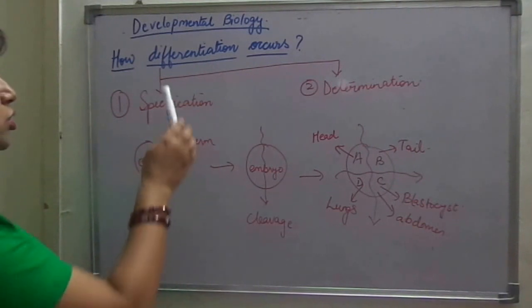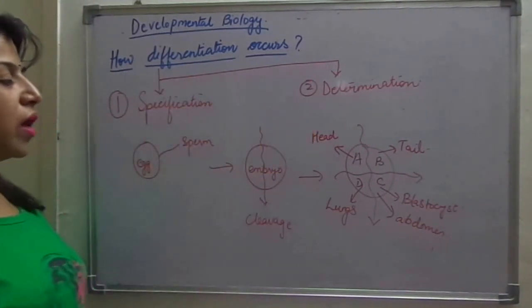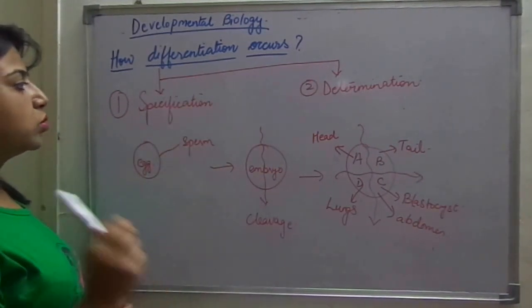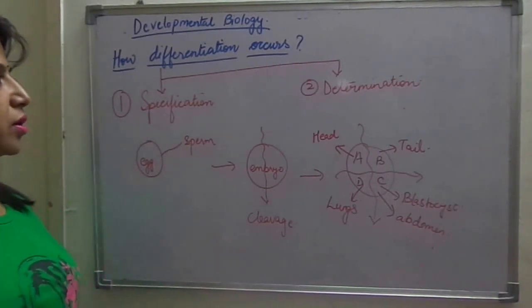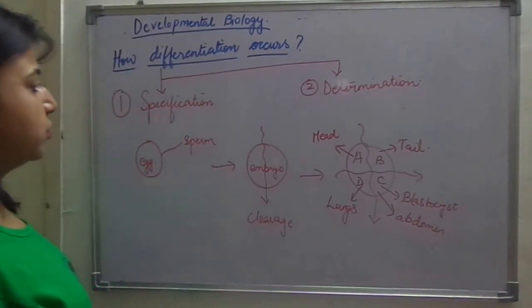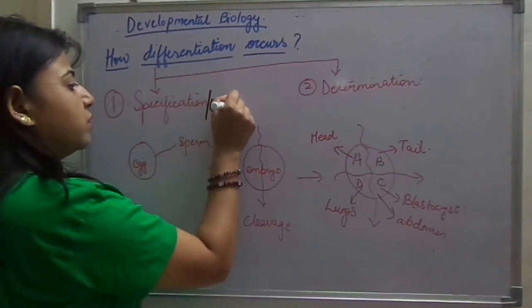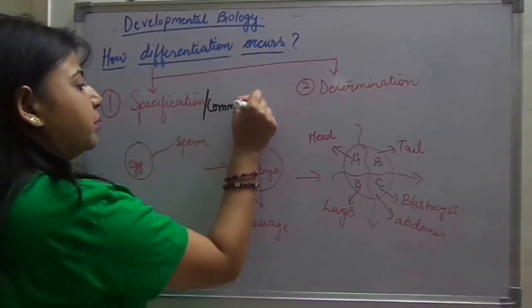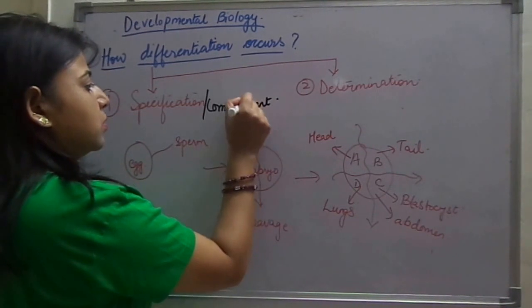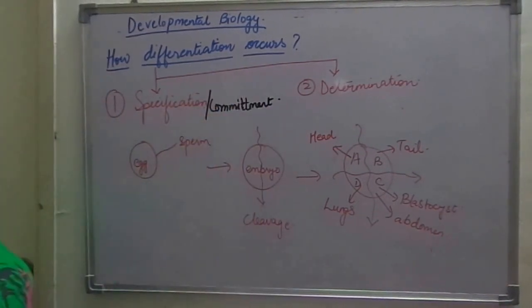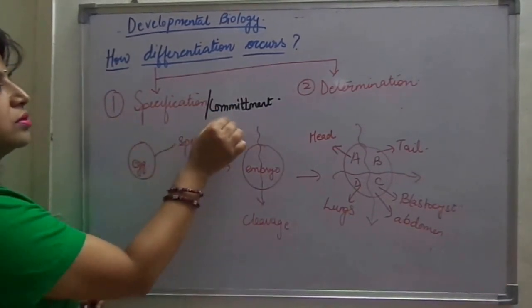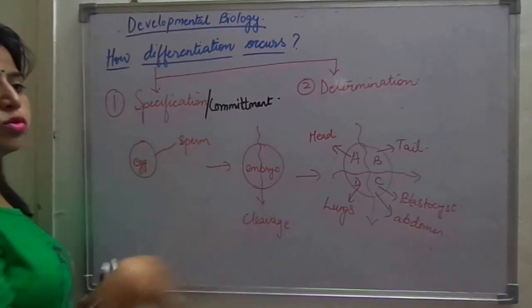Now the differentiation process is divided into two parts. One part is known as specification and the second one is known as determination. Another word for specification is commitment. In the specification stage, the cell commits to become something.